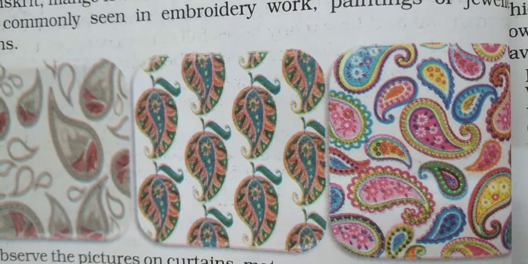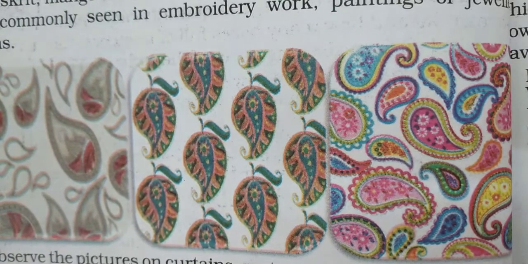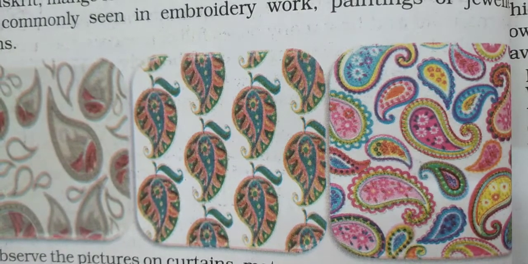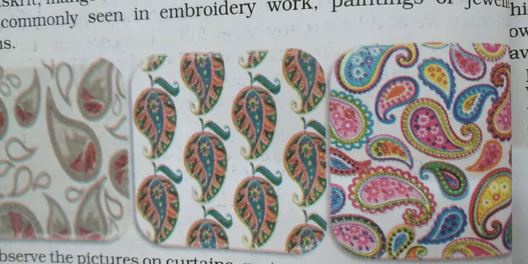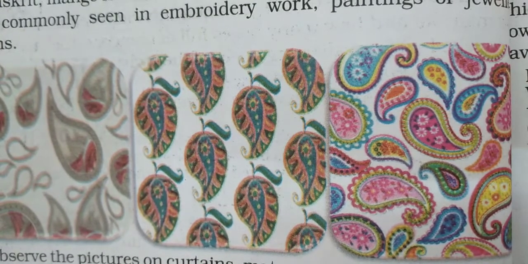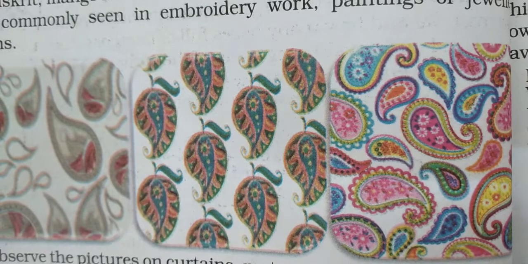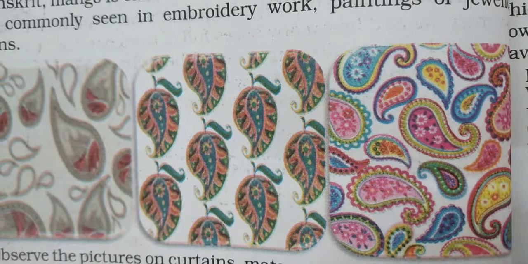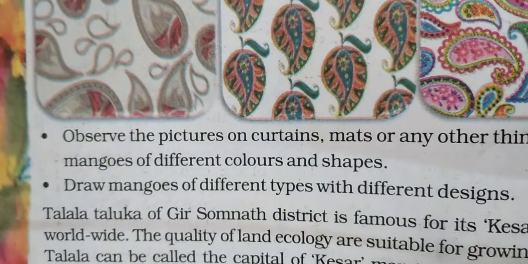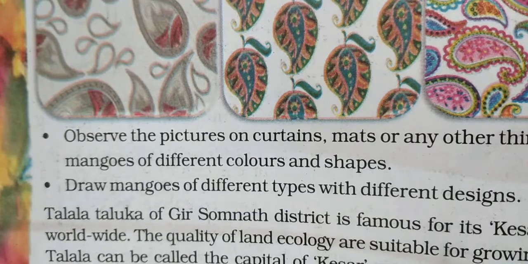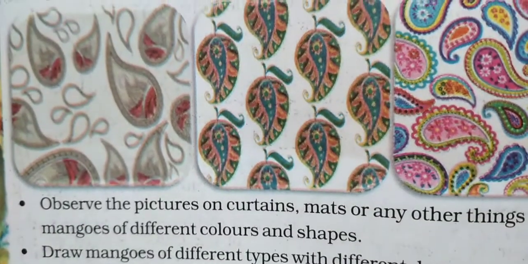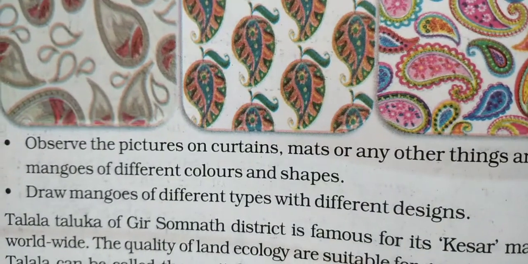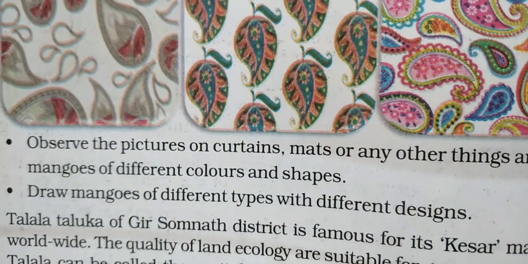Many of you might not know the word haiku. What is haiku? You might say haiku is a poem, so it should be given in the English textbook. No, maths is something which includes everything. So you observe the pictures on curtains, mats and other things. Here you have three pictures showing different patterns of mango, shapes and colors.